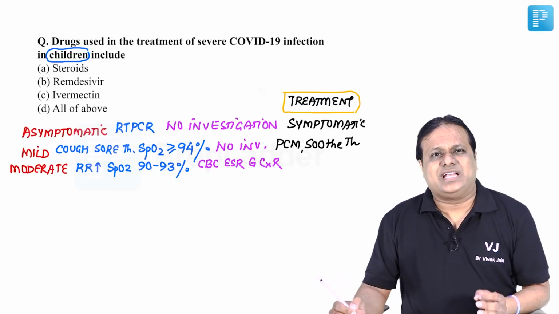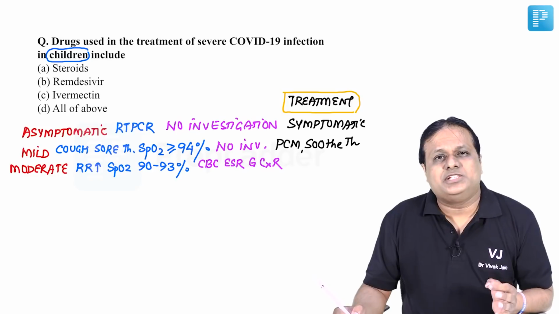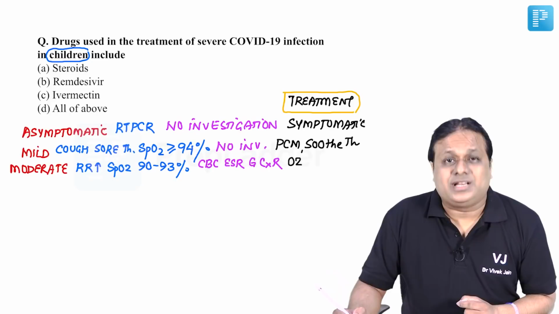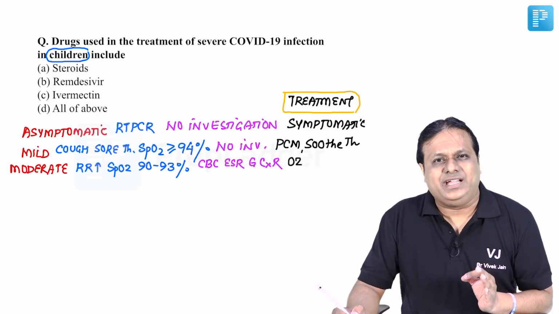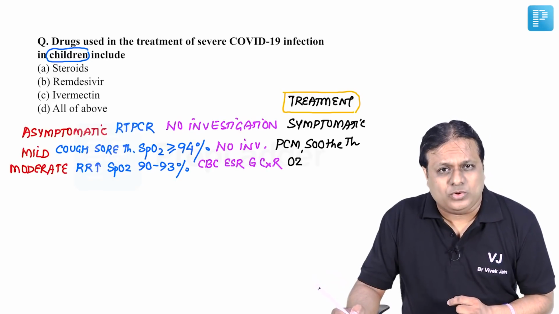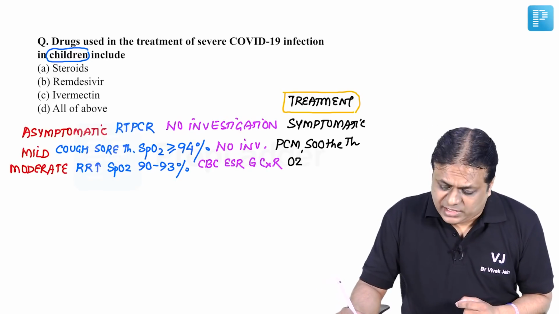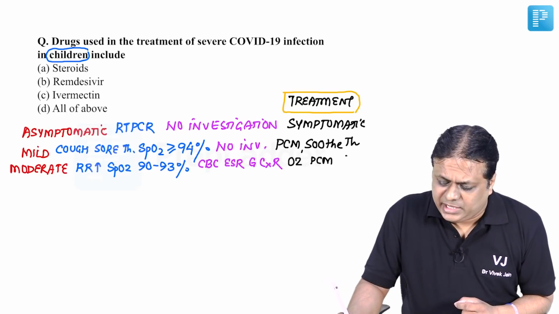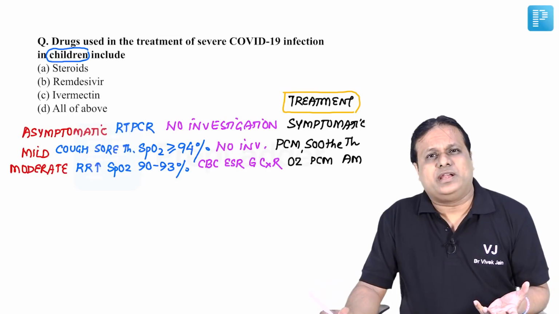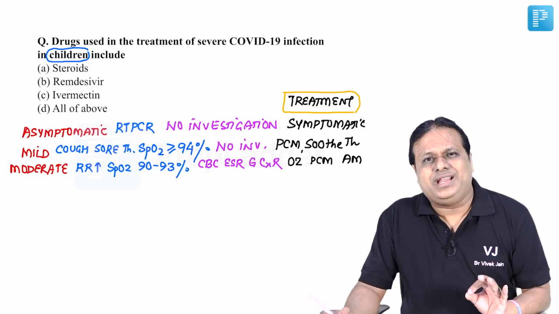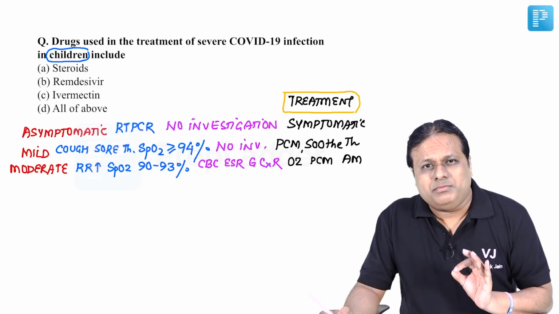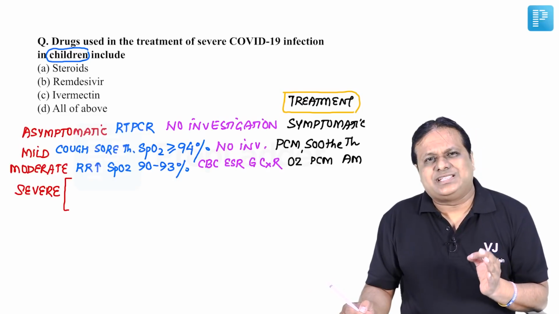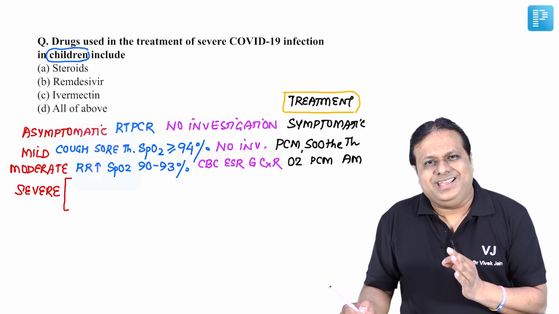In these cases, as far as treatment is concerned, for management of moderate COVID-19 in children, give oxygen therapy. Target is to maintain it between 94 to 96% SpO2. Then give paracetamol to control fever. Antimicrobials, if required, they should be given. Fluid and electrolyte should be maintained properly through supplementation. And when do we classify child is having severe COVID-19 in India?